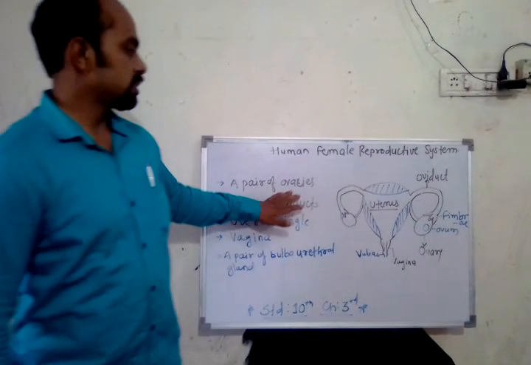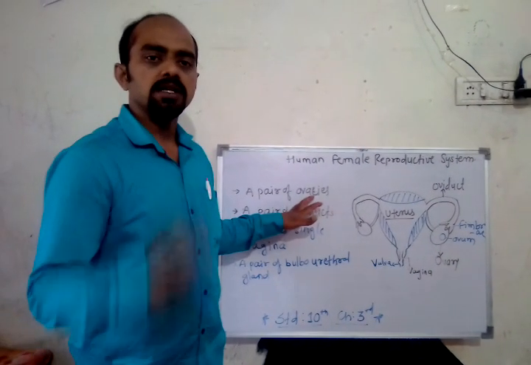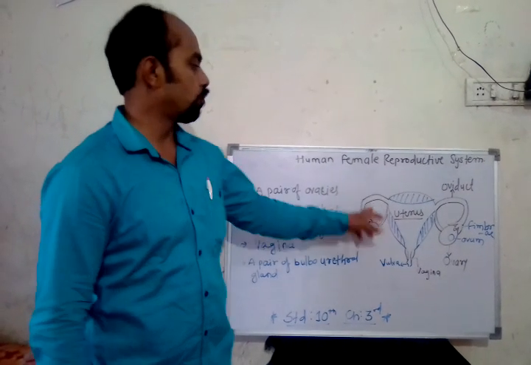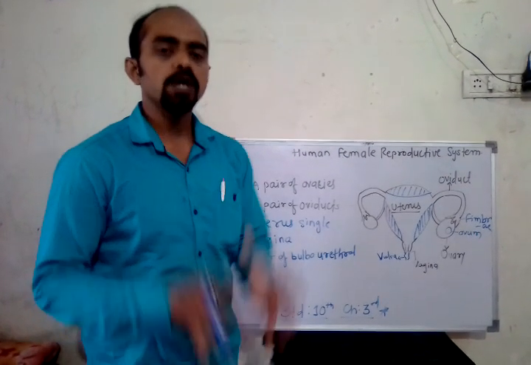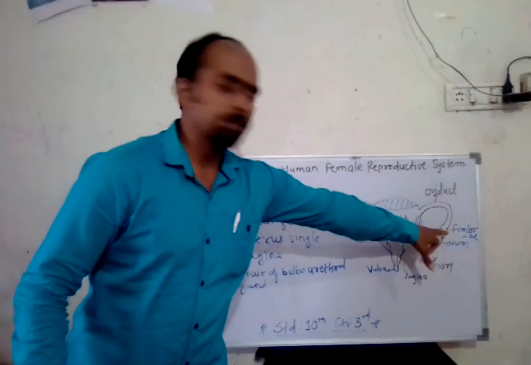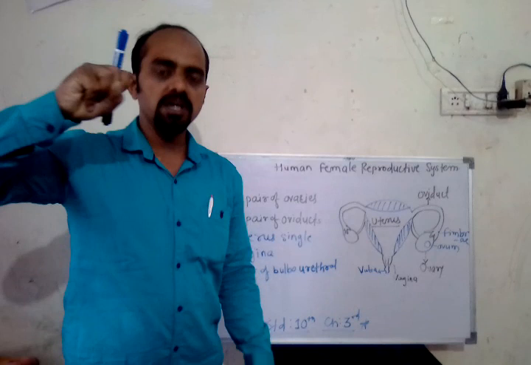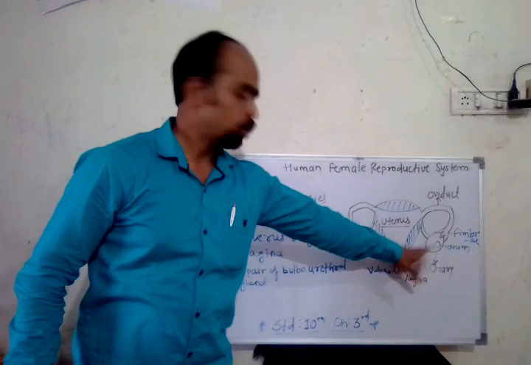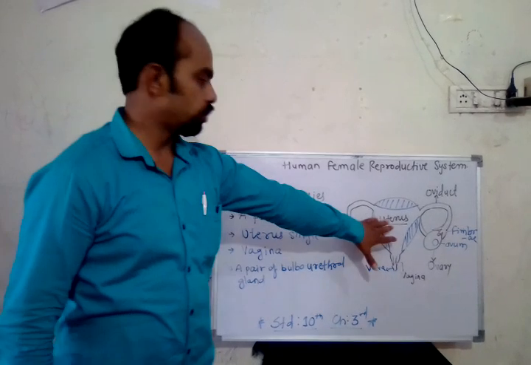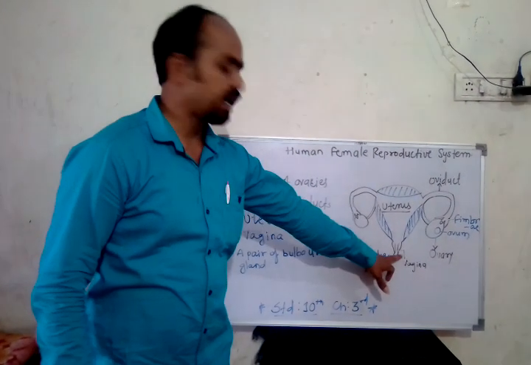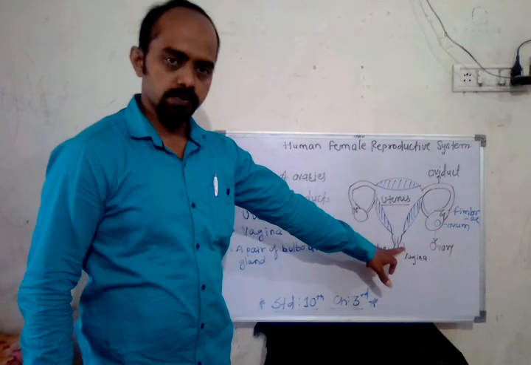A pair of ovaries always produces an egg, one each month. Then a pair of oviducts. Oviducts are the parts of the reproductive system which hold the ovaries. These oviducts receive, through the fimbriae, the egg produced by the ovaries. Then there is a single uterus. We have learned about the uterus. Then there is a vagina. The vagina is the receiver of the sperms.